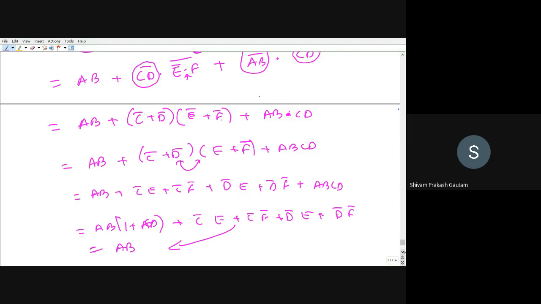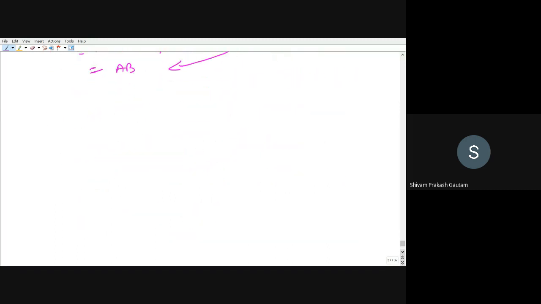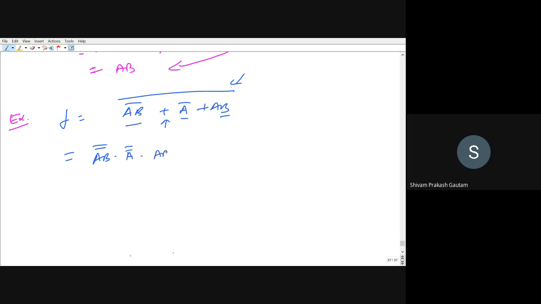Now we will see the next example. AB bar plus A bar plus AB whole bar, right? You have to reduce this. So first I will break this whole bar. Right now there are three terms, 1, 2, and 3. All are in addition. So I can write AB bar whole bar dot A bar whole bar dot AB whole bar, so this can be written as AB dot A dot AB bar.